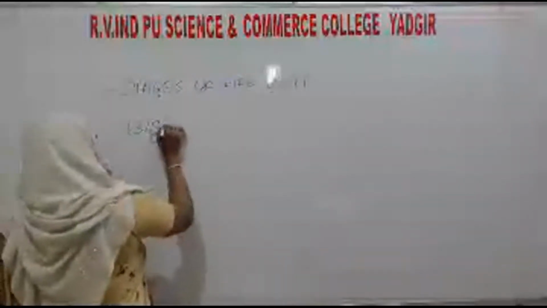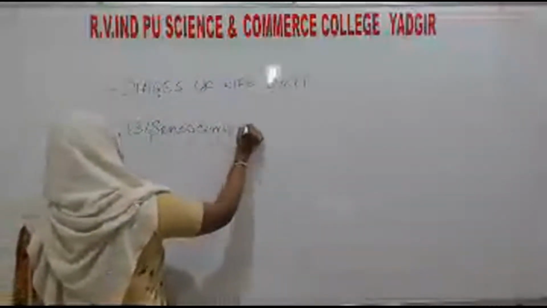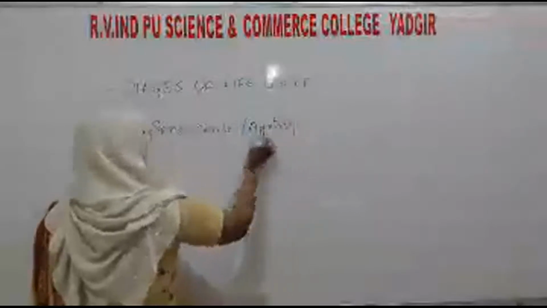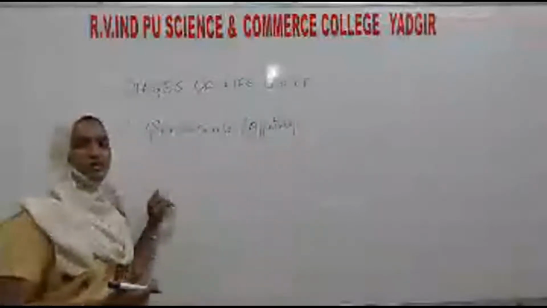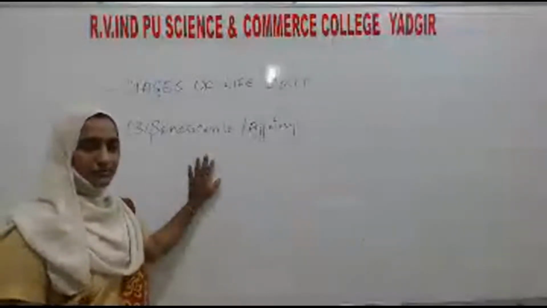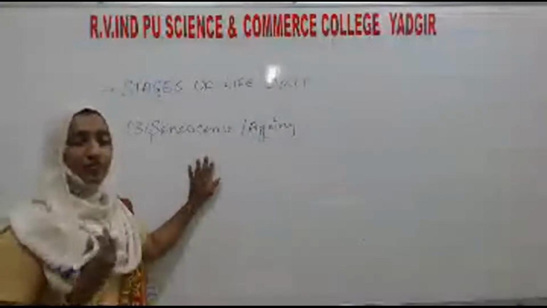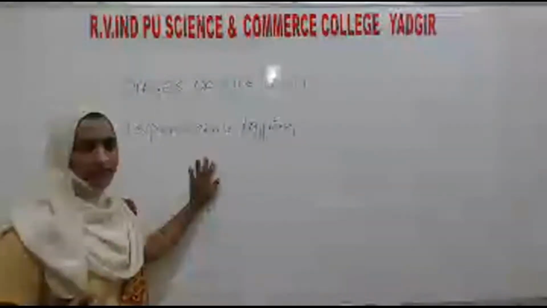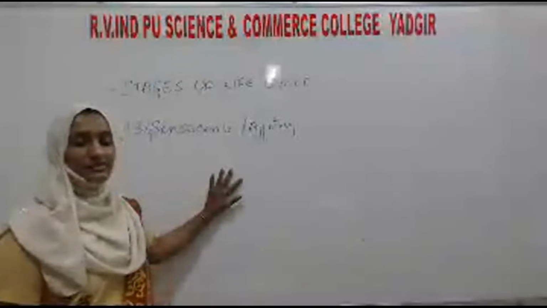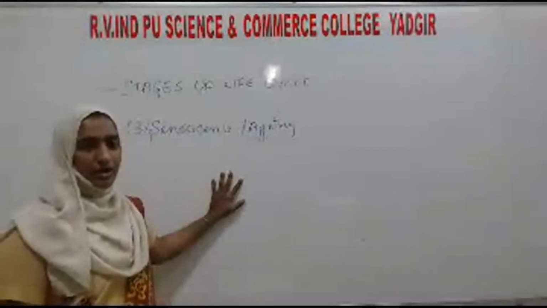Third one, senescence or aging. After the growth phase comes the maturity or reproductive phase, and the maturity phase ends with the senescence phase. That means the end of the reproductive phase. At that time, the organism will lose the ability of reproduction. We can call it senescence or old age, which means a slowing of physiological activities, due to which reproduction is going to stop.